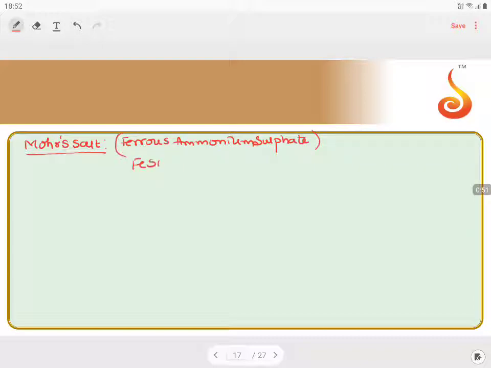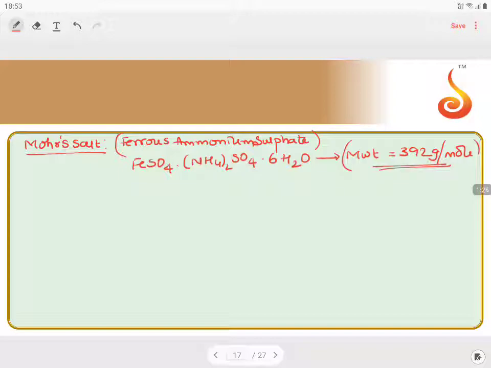FeSO4, (NH4)2SO4, 6H2O. This is going to be Mohr's salt, and the molecular weight of Mohr's salt will be approximately 392 gram per mole if I'm taking. So try to remember it, whenever it is useful you can use this particular molecular weight, so that you have an idea and it becomes easy for the numericals.